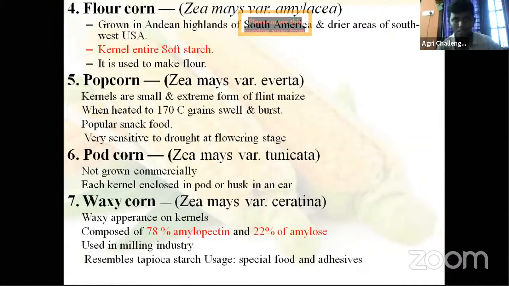Zea mays var. amylacea, grown in the Andean highlands of South America and drier areas of southwest USA. Kernels are entirely soft starch. The entire kernel endosperm portion is completely soft, soft endosperm. It is used for making flour. Okay. Then coming to popcorn, what is the scientific name?